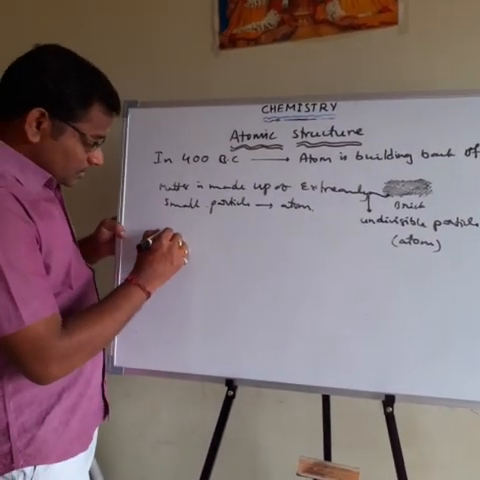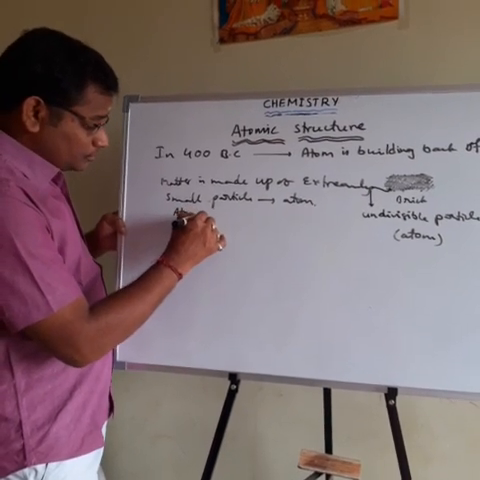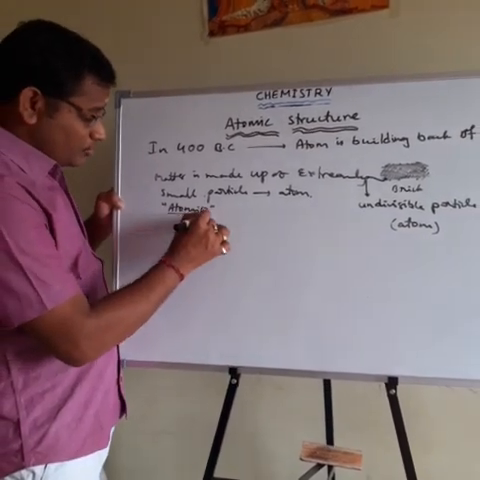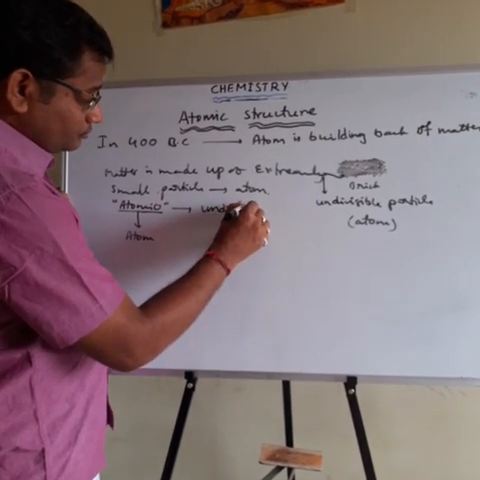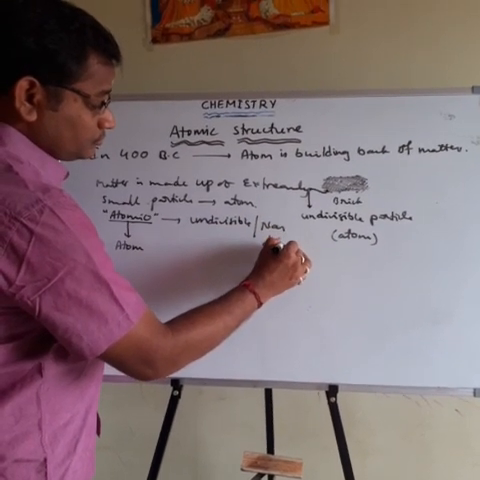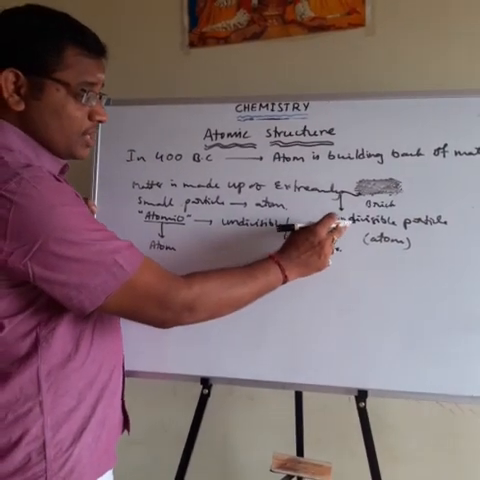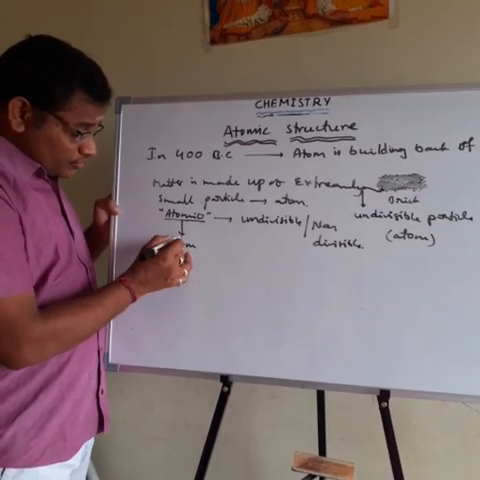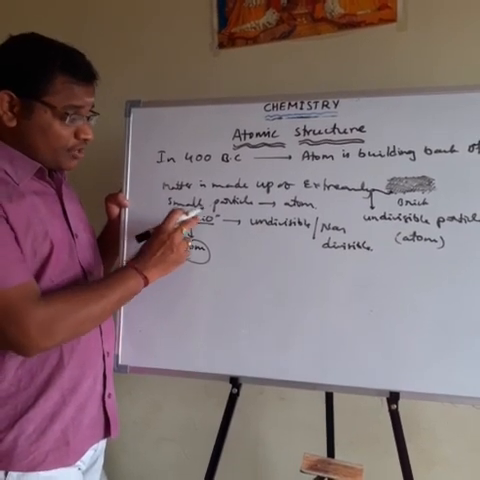Next, the word atom is obtained from the Greek word atomio. What is the meaning of atomio? In the Greek language, atomio means indivisible or non-divisible. The indivisible or non-divisible particle is nothing but atomio in Greek. From this word, the word atom is derived.